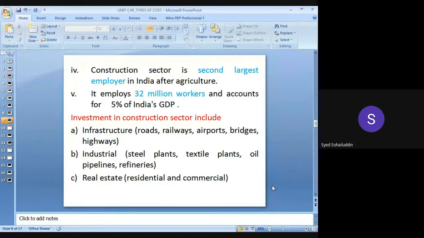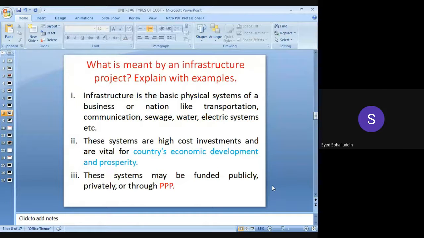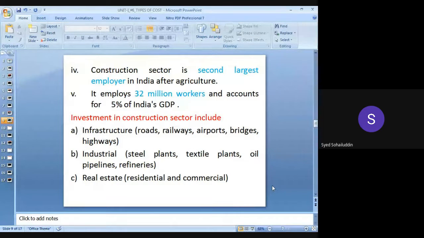Next is the fourth point related with this infrastructure project, nothing but the constructions. The construction sector is the second largest employer in India after agriculture. So here, in the construction industries, a large amount of manpower is required. So it is nothing but the second largest employer.